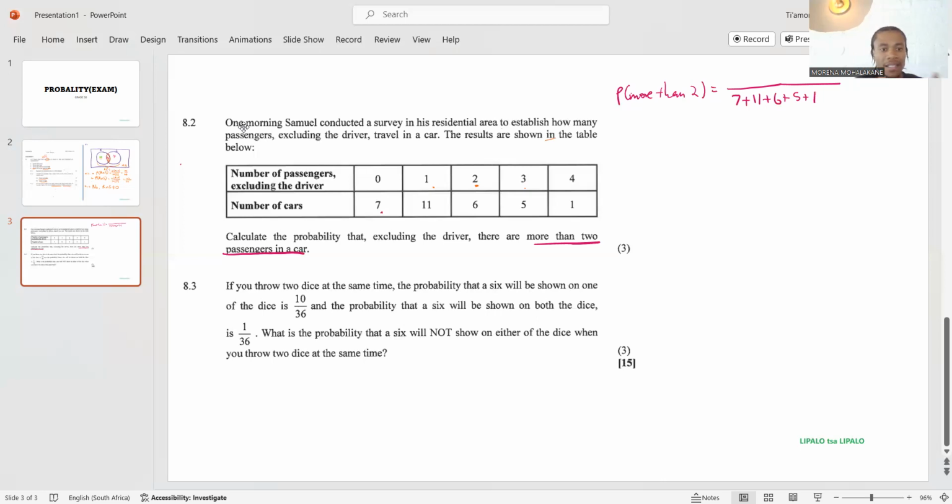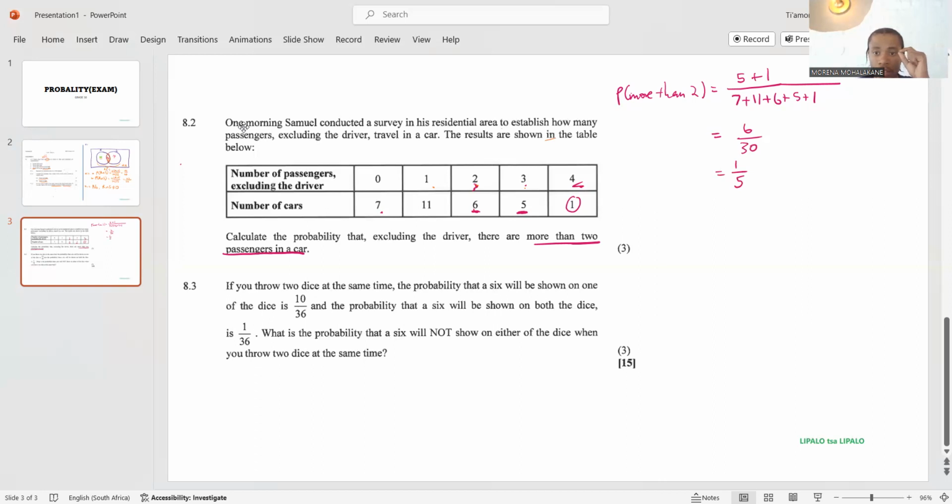Right. So cars with more than 2. If I look at cars with more than 2 passengers, I cannot take these 6 cars because they had only 2, and we're looking for more than 2, not 2. So if I go to 5, in 5 cars there were 3 passengers, so 3 is more than 2. And in only 1 again, there was more than 2 because there were 4. So it was 6 out of 30, which gives me 1/5. And this is my probability.